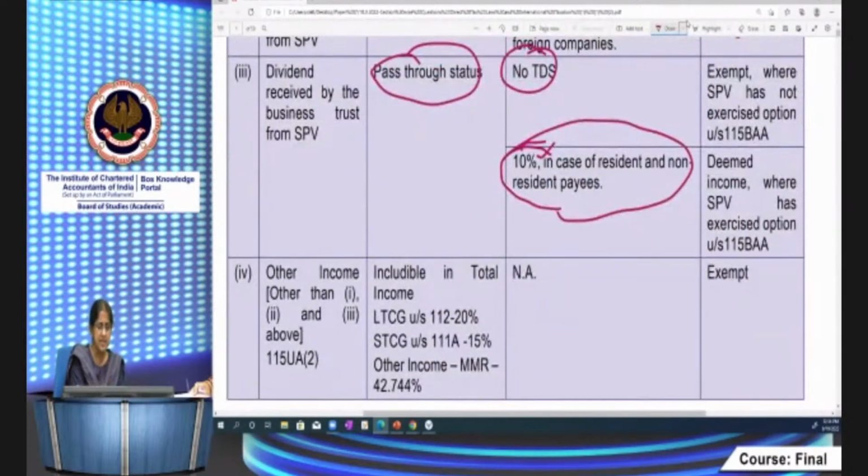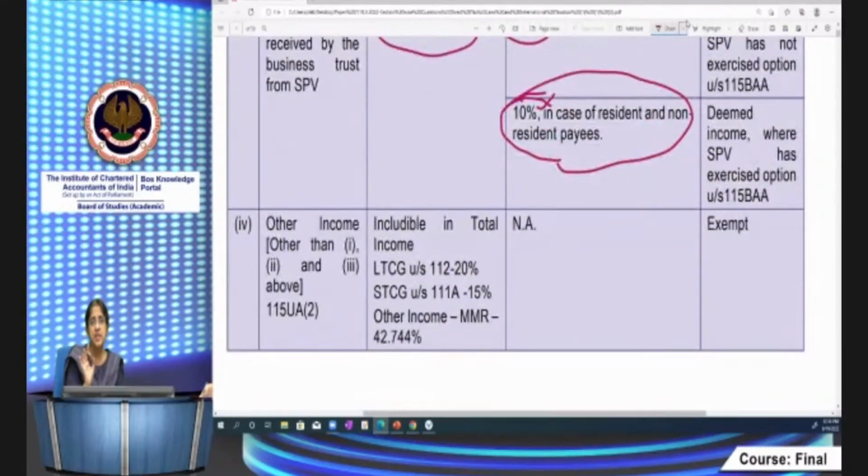All other income will be taxable in the hands of REIT. Only in respect of these three incomes, which are the primary income of REIT, it enjoys pass-through status. In respect of all other income, REIT has to pay tax in its own hands. If it's in the form of LTCG under 112, the rate of 20% will apply. STCG under 111A, in respect of listed shares, units of equity-oriented fund, units of business trust, is taxed at 15%.